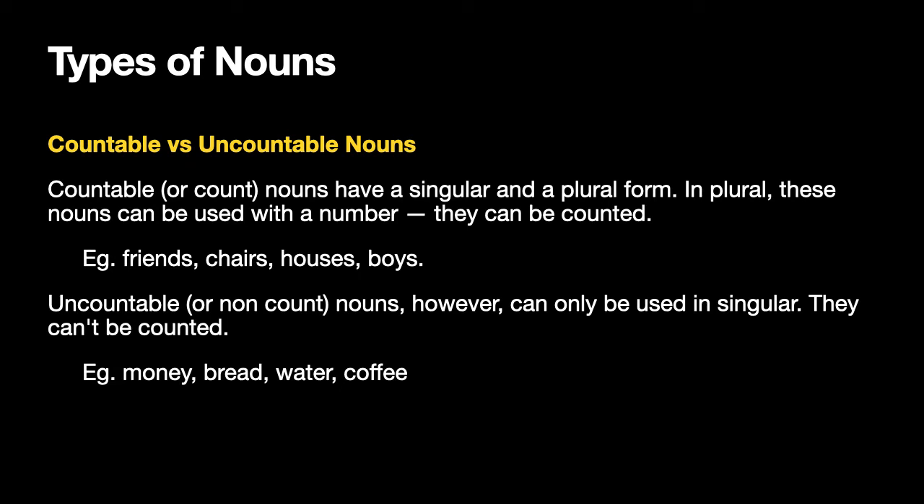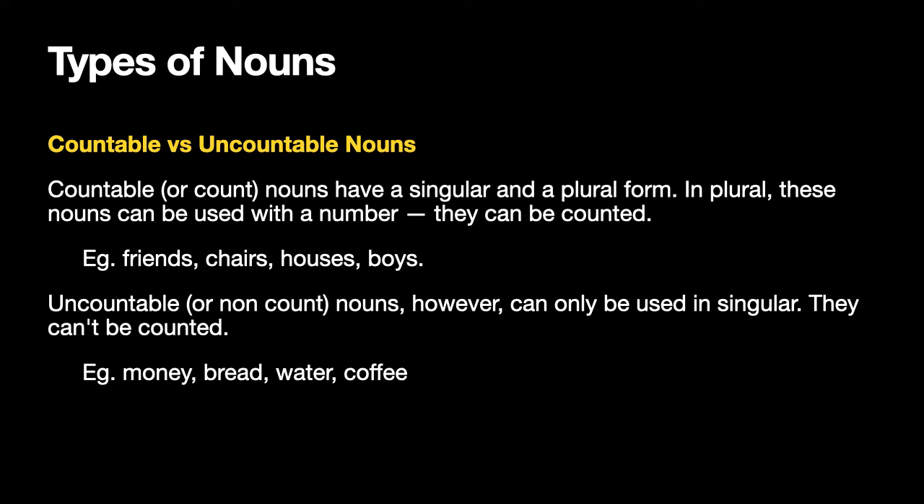Another type or another category of nouns is countable nouns versus uncountable nouns. Countable nouns are also called count nouns. They have a singular and a plural form, so you can count them. In plural, these nouns can be used with a number. That means they can be counted. So examples of countable nouns or count nouns are friends, chairs, houses, boys, etc. So you can say a friend, two friends, three chairs, several houses, 8 boys. So they can be used with a number. They can also have both singular and plural forms.